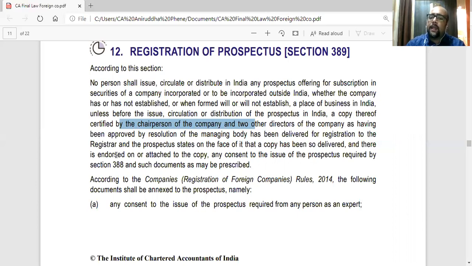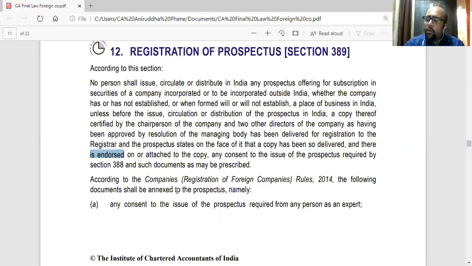So a chairperson and any two directors who are approved by the board to sign the prospectus (the managing body is the board) shall deliver it to the ROC for registration. And the actual prospectus, when it is issued, shall state that a copy has been delivered to the ROC. And the prospectus states on the face of it that a copy has been so delivered, and there is on or attached to the copy any consent to the issue of the prospectus required by section 388. Consent is basically the expert's consent, 388, and such documents as may be prescribed.